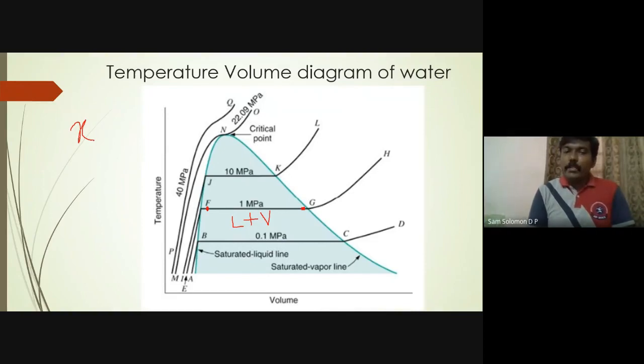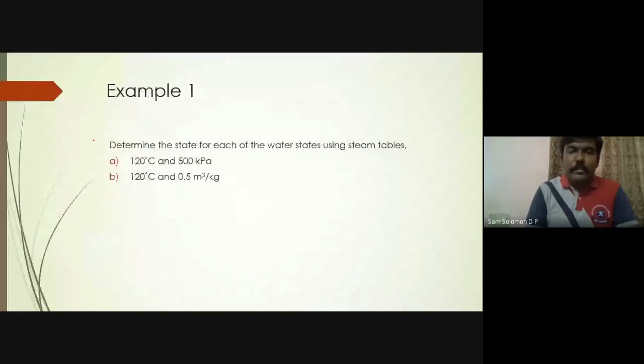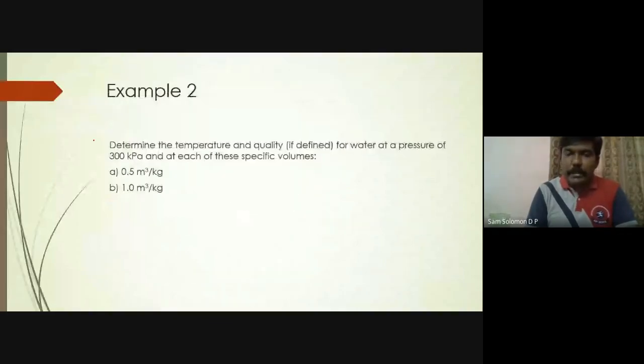Whether it lies in the superheated region or the liquid plus vapor region is also important. But the moment they say quality, they mean X. Okay, is that clear? Have I answered your question? Yes, sir.